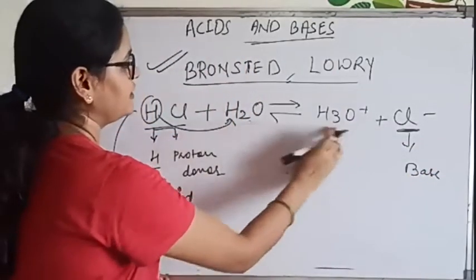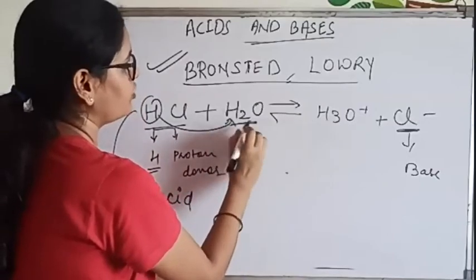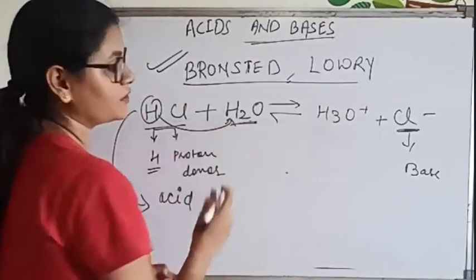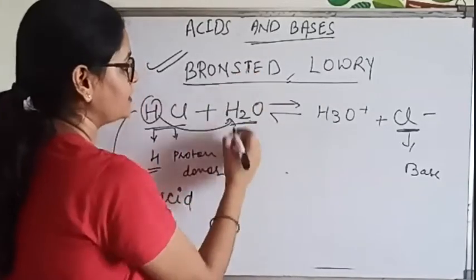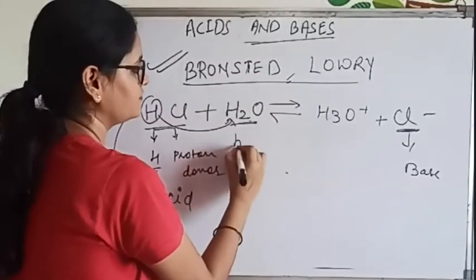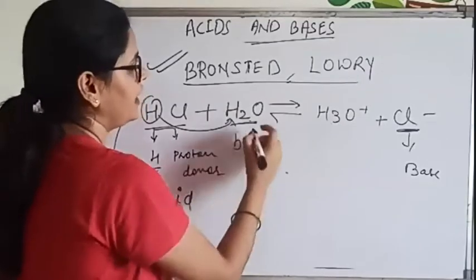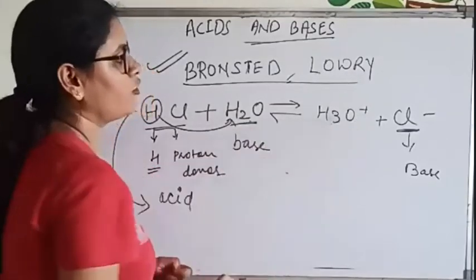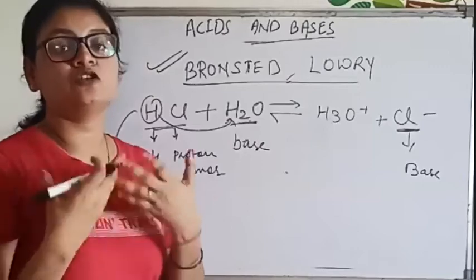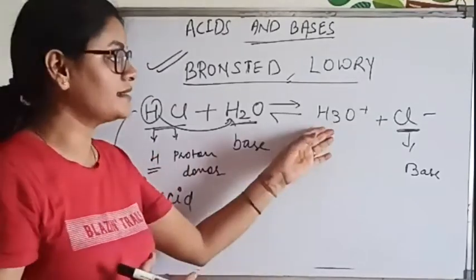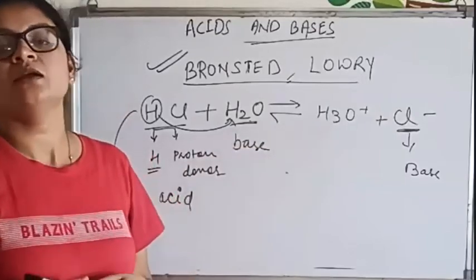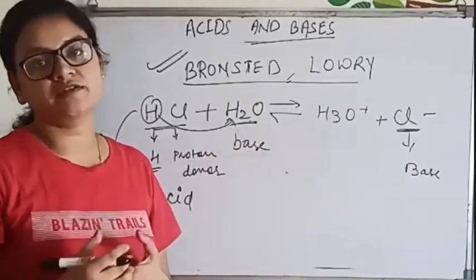Now when we see these two, here H2O has a tendency to accept a proton to form hydronium ion. So as per this concept it will be base. And here H3O plus ion has a tendency to lose a proton because it is not at all stable. It is unstable. Hydronium ion is highly unstable in aqueous solution.